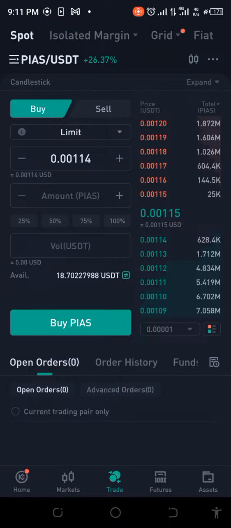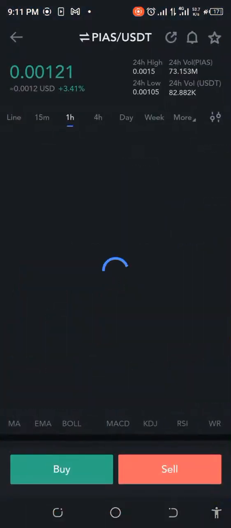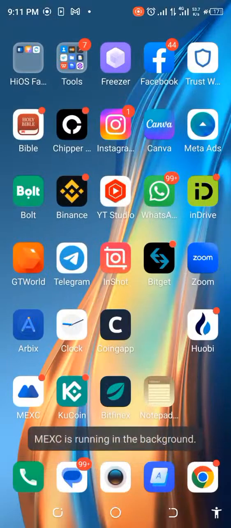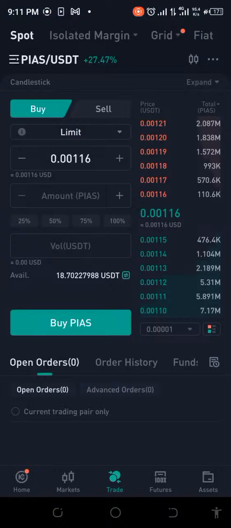It's moving from 0.00113, it's going to 114, it's going to 115, and now it's at 115. And then looking at MEXC, it's at 0.001. This is looking very interesting. Well, I think I'll just take a dive and see whether I'm just going to try this out.